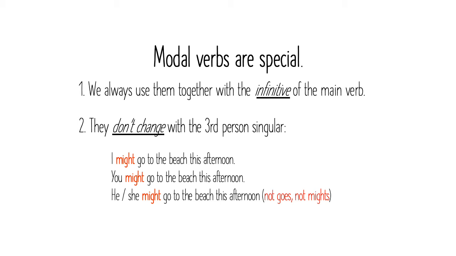Modal verbs are special. We always use them together with the infinitive of the main verb, and they don't change with the third person singular. So, for example, I might go to the beach this afternoon, you might go to the beach this afternoon, he or she might go to the beach this afternoon. Not goes and not mights.